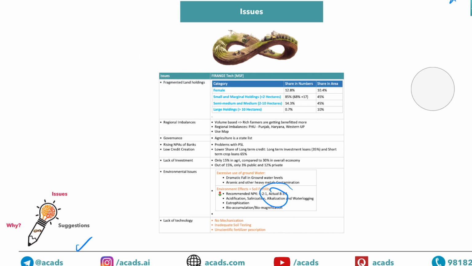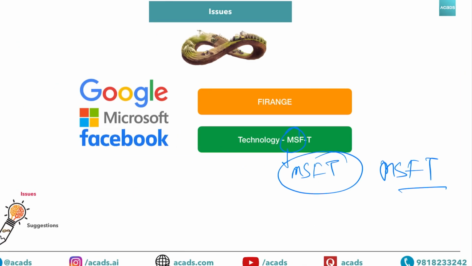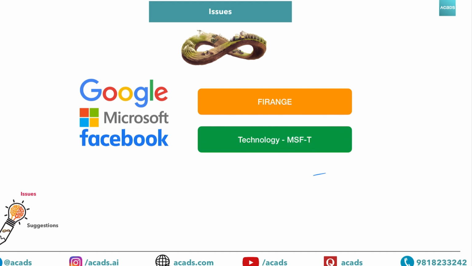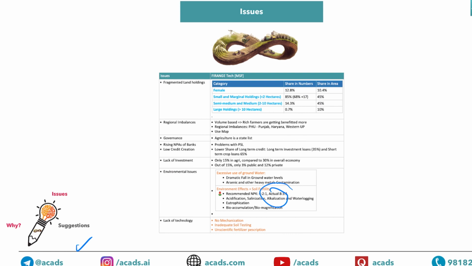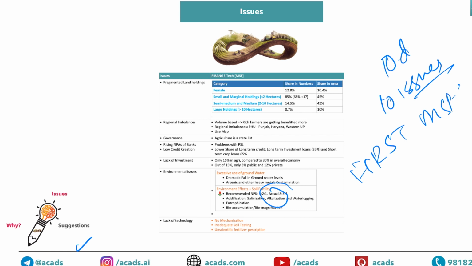We gave you around FIRA and 5, 6, 7 plus 8. In 8 you can write dimensions and make it around 10 issues. So these 10 issues are generic and can be used across all the subtopics. And what are the subtopics that you already know? First, MSP, MSPER, and then ICICI. Through all these dimensions, you can use these issues. More specific issues we are going to cover when we deal with all these topics specifically.